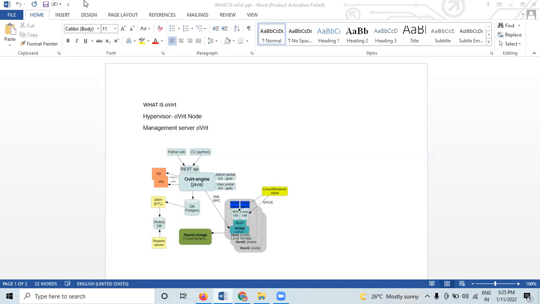So oVirt is an open source distributed virtualization solution designed to manage your entire enterprise infrastructure. oVirt uses the trusted KVM hypervisor. KVM we have studied in the previous lecture. And it's built upon several other community projects, including Gluster.